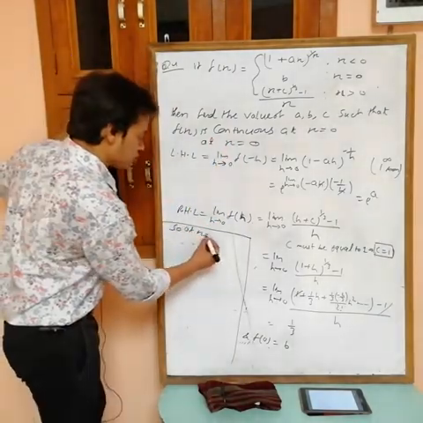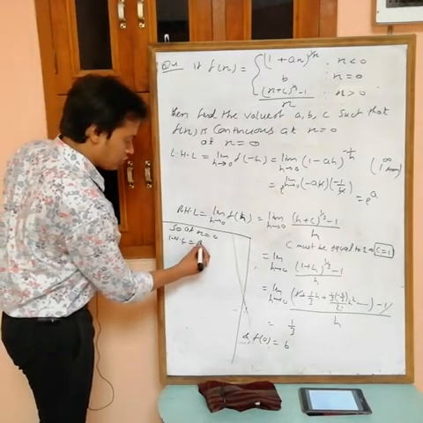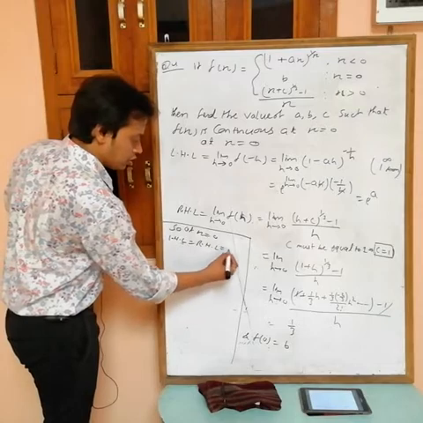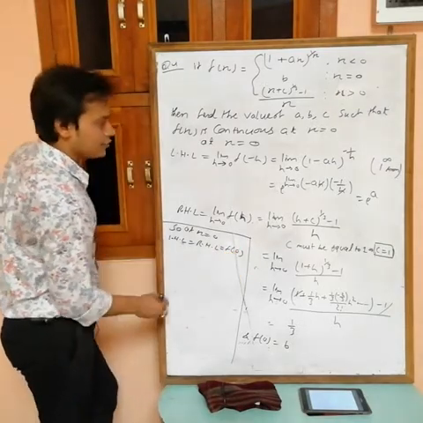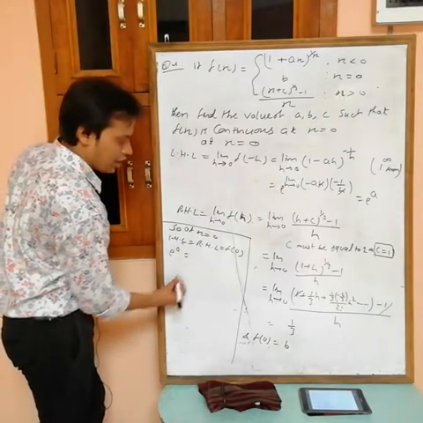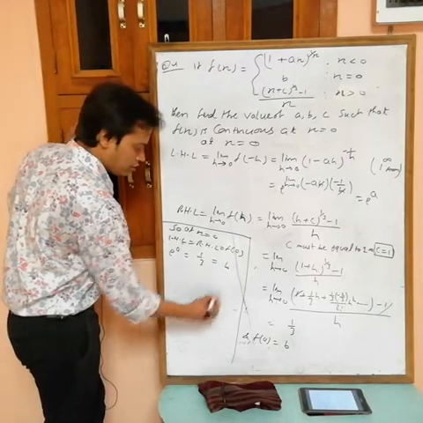So at x equals to 0, LHL equals RHL equals f(0). LHL is e power a, RHL is 1 by 3 and f(0) is b.